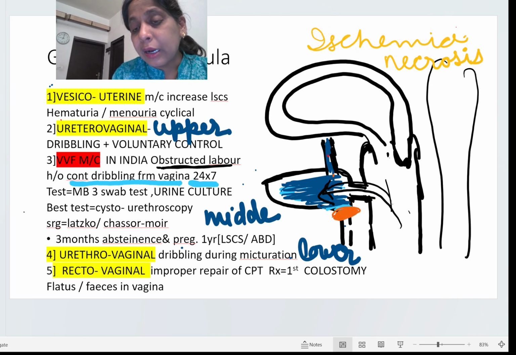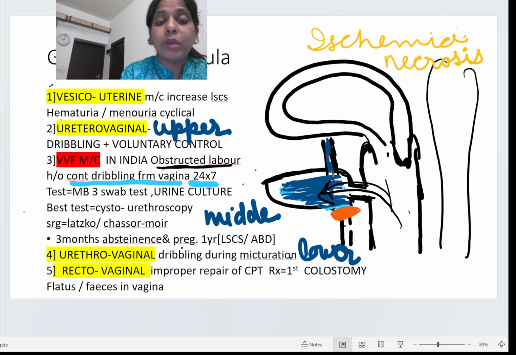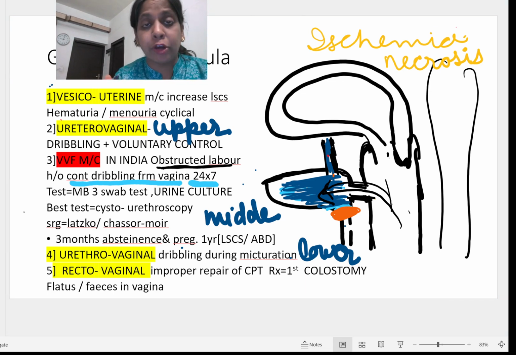In the case of ureterovaginal fistula, the patient complains that I am having dribbling of urine in the vagina, but I have my voluntary control too, because voluntary control is at the lower end, at the neck of the bladder where the urethra starts.